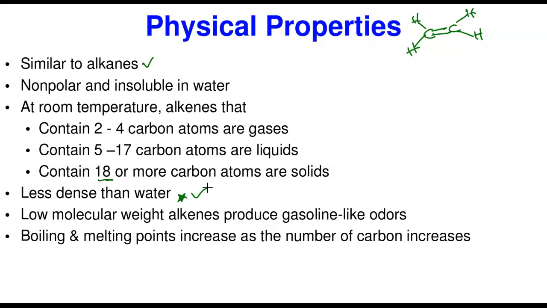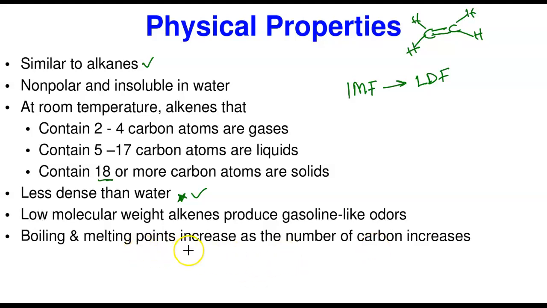Now, the low molecular weight alkenes produce a kind of gasoline-like odor, a very unpleasant odor. Not really pleasant if you know how gasoline smells. And then again, the boiling and melting points increase as the number of carbons increases. The reason for this is that as the number of carbons increases, their molecular weight increases. And remember again, since these molecules are highly nonpolar, the only intermolecular force, the only IMF they have, is what? London dispersion force. And again, London dispersion force increases as the molecular weight increases. So that's exactly what is happening.